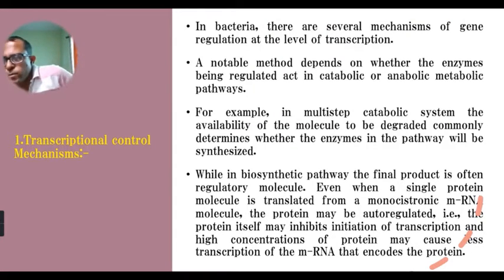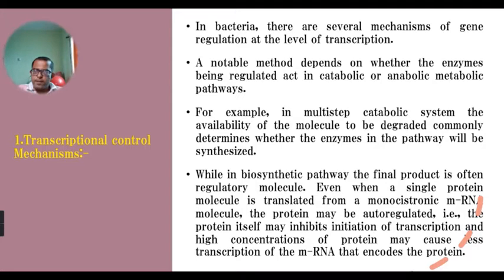So these are the two pathways which are regulated by the synthesis of the gene product, that is, either by enzymes or by proteins. Now, as you know, in prokaryotes there may be a monocistronic mRNA or a polycistronic mRNA.